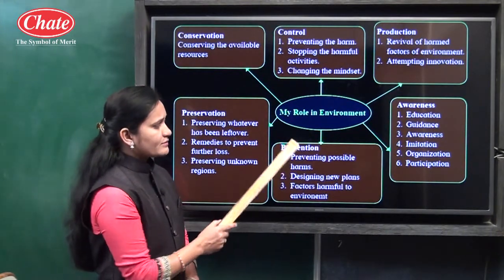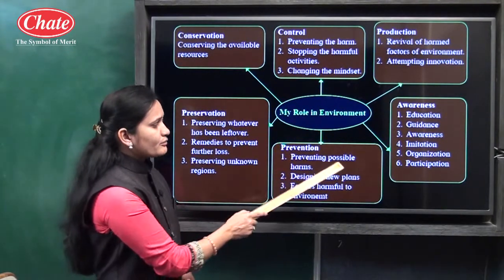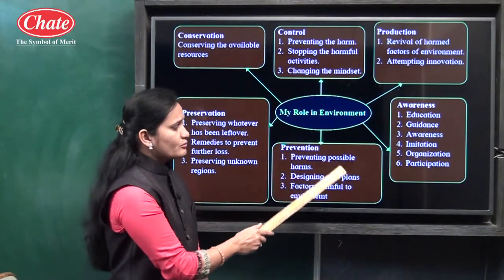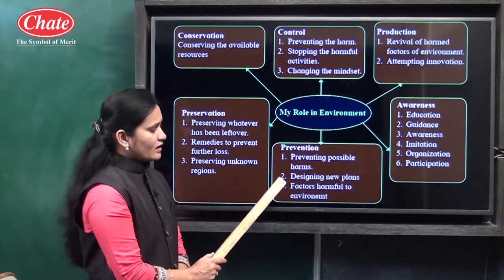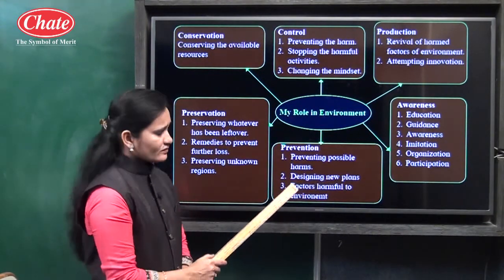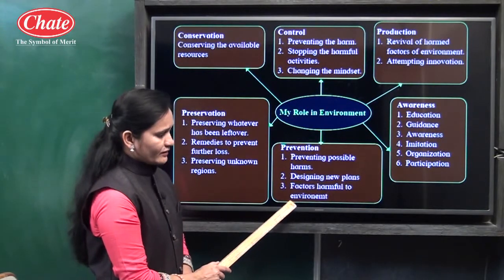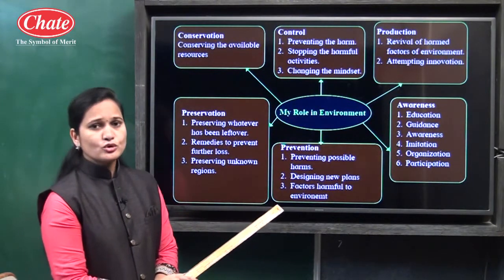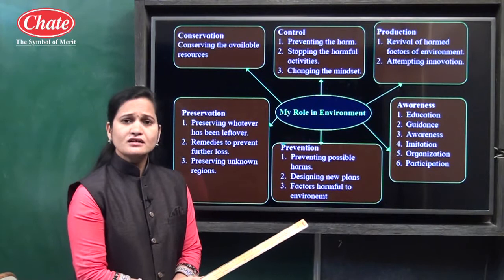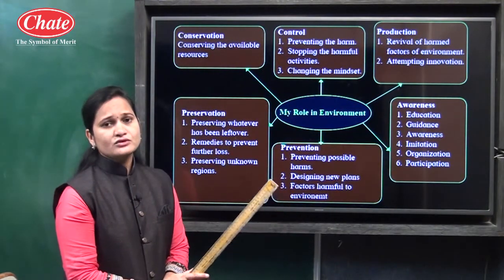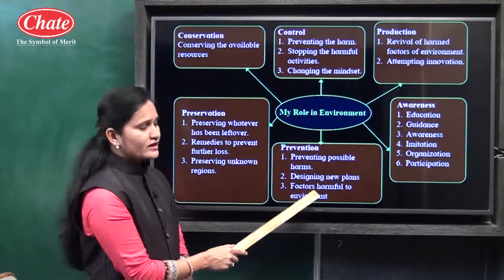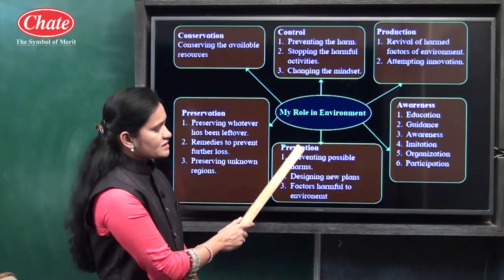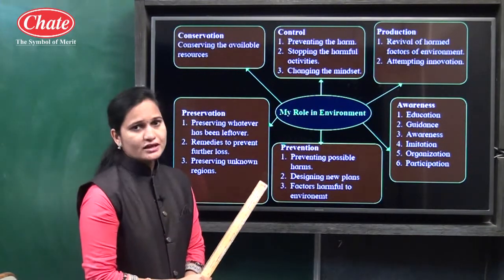After that, the next point is about prevention. Preventing possible harm. We should prevent possible harms to the environment. After that, designing new plans and replacing factors harmful to the environment. Whatever harmful factors are there, for example, burning of fuel, it is harmful to the environment because it is responsible for causing air pollution. Instead of that, if we use smokeless fuel, it is useful to prevent air pollution. So prevention is a point which is useful to conserve the environment.